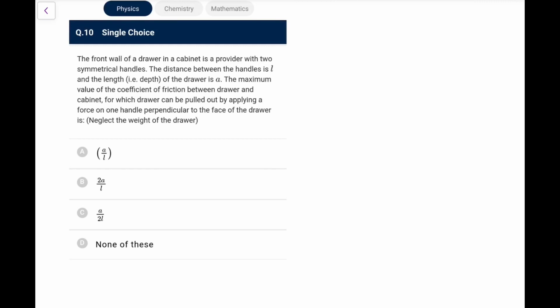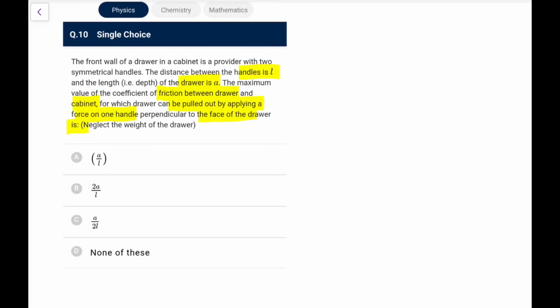The front wall of a drawer in a cabinet is provided with 2 symmetrical handles. The distance between the handles is L and the length of the drawer is A. The maximum value of the coefficient of friction between drawer and cabinet for which the drawer can be pulled out by applying a force on one handle perpendicular to the face of the drawer. Now this is not an easy question. I have tried the experiment myself on a drawer, and it's not that easy for me also.